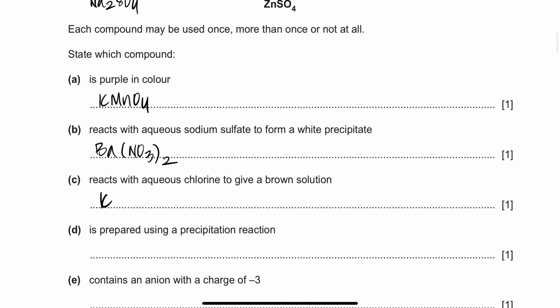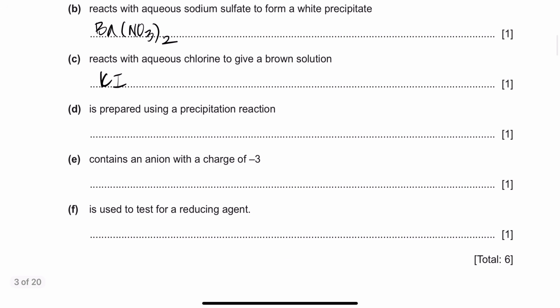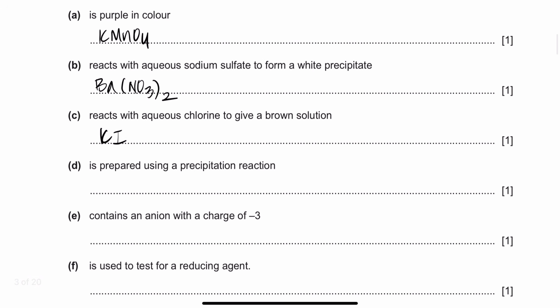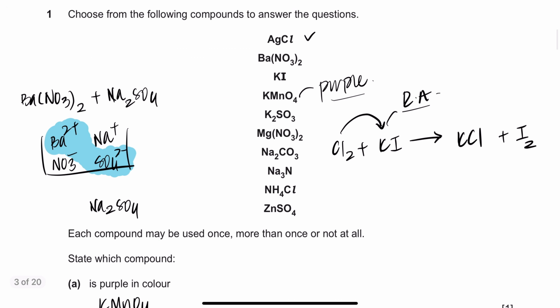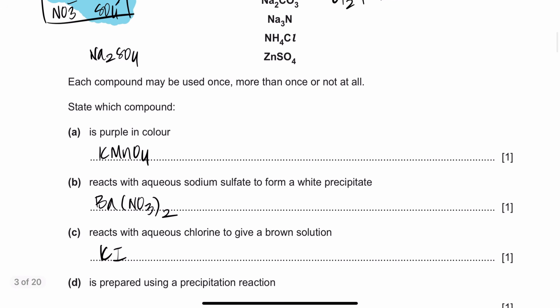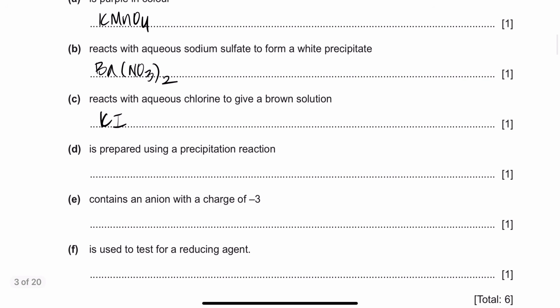KI, potassium iodide, right? This is prepared using a precipitation reaction. Which is prepared using a precipitation reaction? AgCl, silver chloride. Remember, you take silver nitrate, you take sodium chloride, you add the two together, silver chloride is formed, and that's called a precipitation reaction. Why? Because a precipitate is being formed. So that's actually AgCl. Wherever you guys have any questions, ask me, okay?